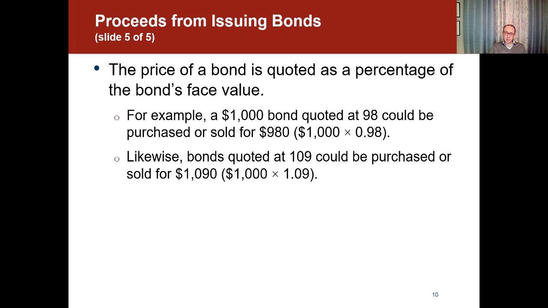On the other side, we can see bonds quoted at 109, which means 109%, however the percentage is not written there. It could be purchased or sold for $1,090. And how do we get it? We take the 1,000 multiplied by 109%, and that would be $1,090. So let me stop here. In the next video, we'll continue discussing these kinds of bonds and the accounting treatment for the issuance of the bonds.